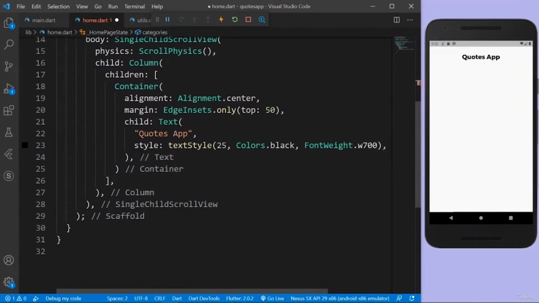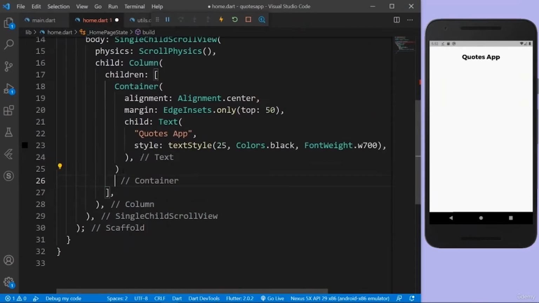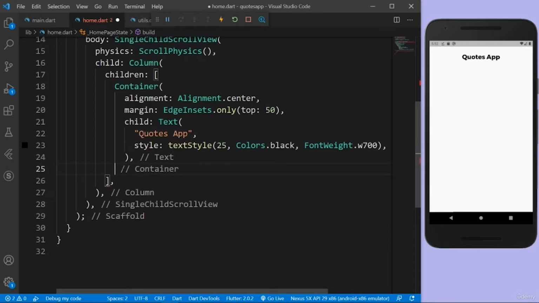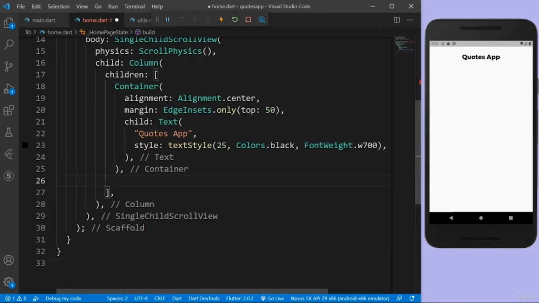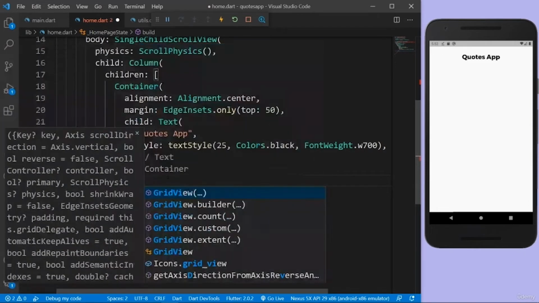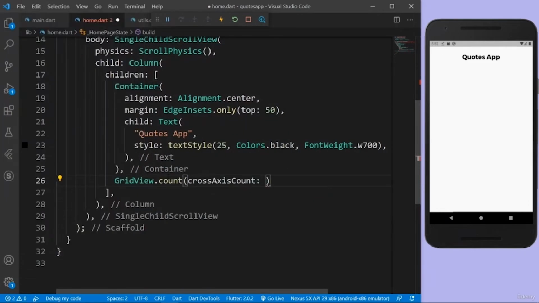I'll just take these categories, and after this container, I'm going to have a grid view builder. So I'm going to have 4 containers in a grid. That's why I'm going to have a grid view. I'm going to call it grid view widget. So I'm going to say grid view.count, because I know how many children I have in my grid view. So cross axis count is going to be 2, because in the cross axis I have 2 widgets. And let's also say shrink wrap is true because we're in a single child scroll view.